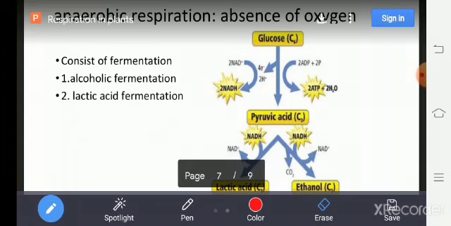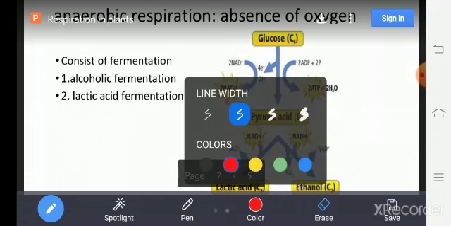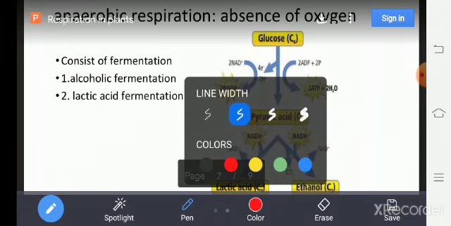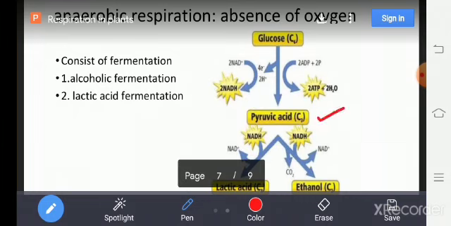This pyruvic acid is partially oxidized into ethyl alcohol or ethanol and carbon dioxide in the presence of pyruvic acid decarboxylase, so that NADH2 is oxidized into NAD, and that takes place in yeast.